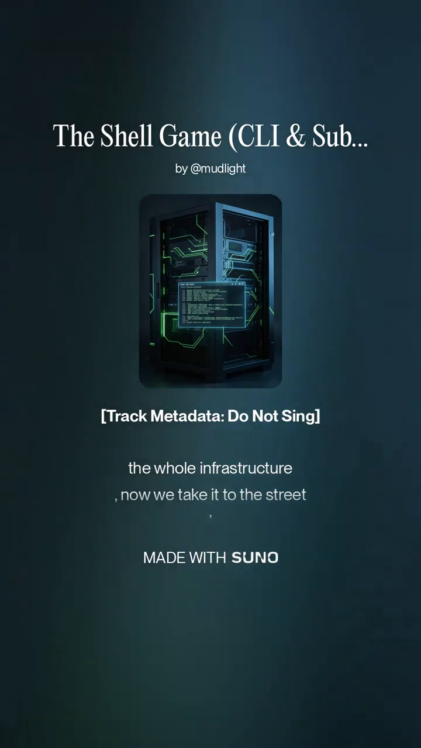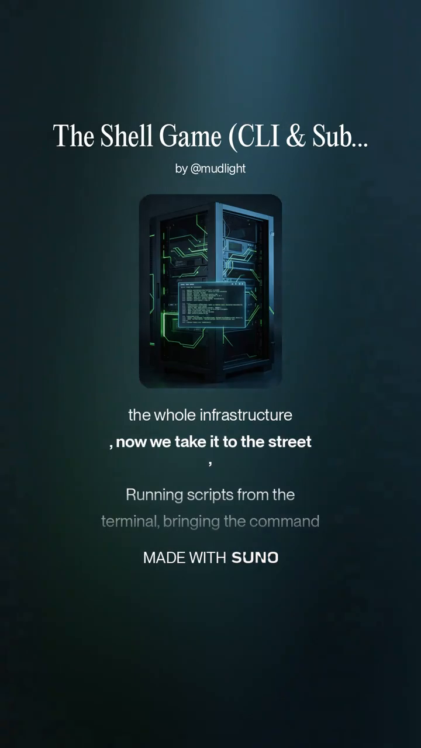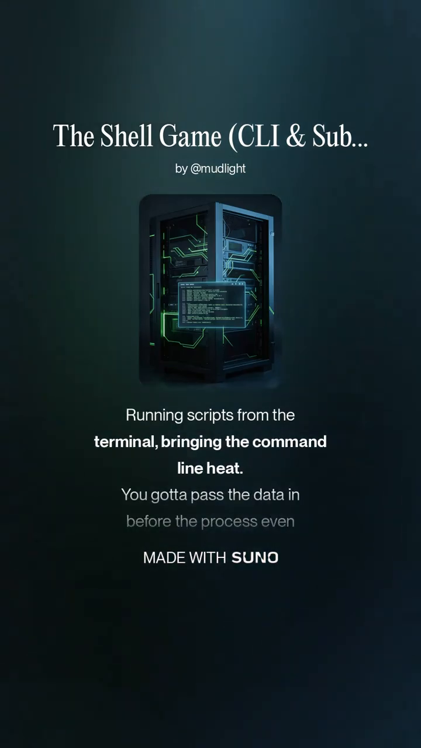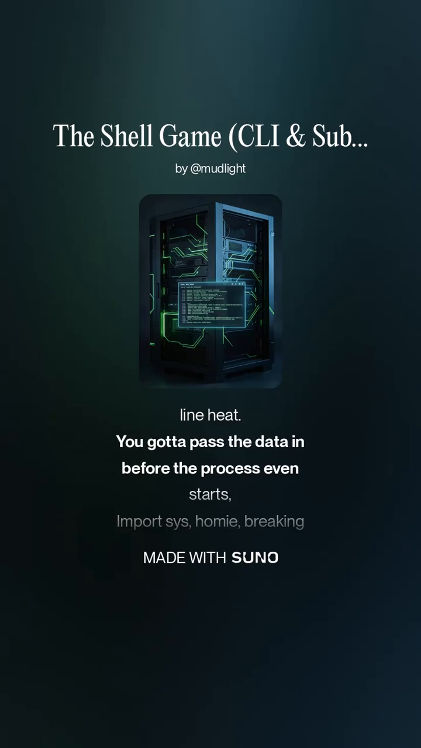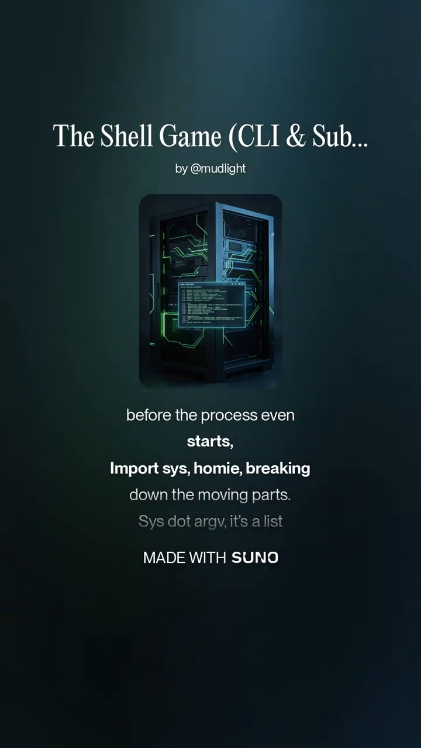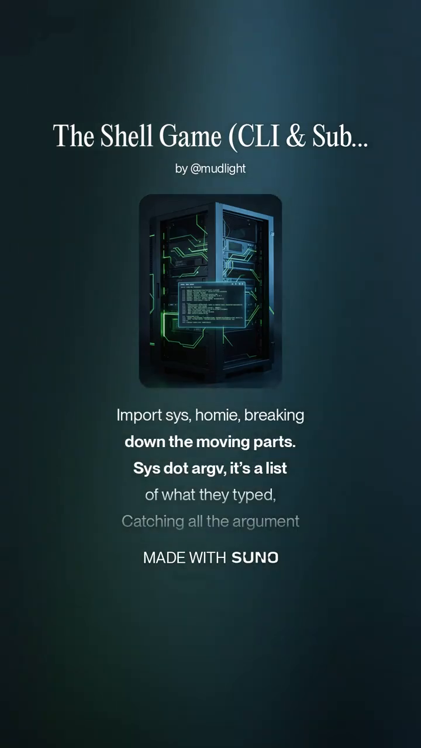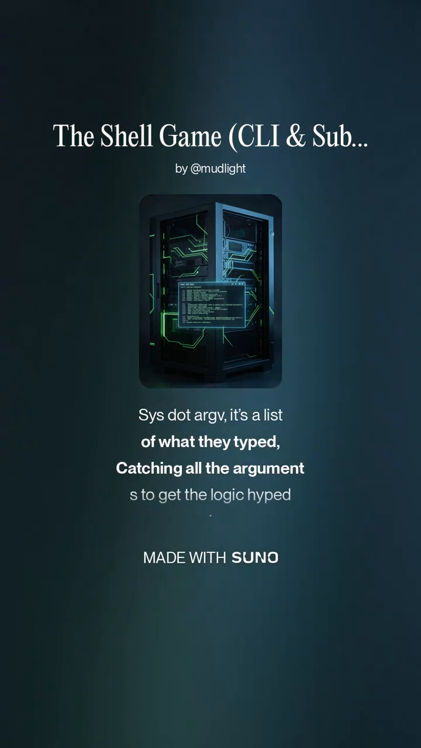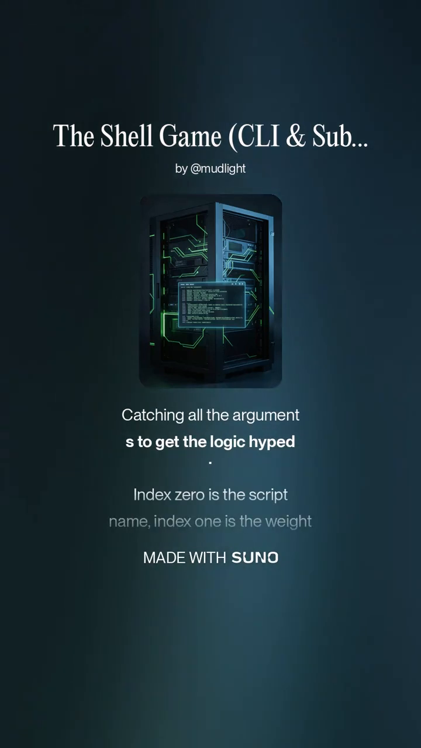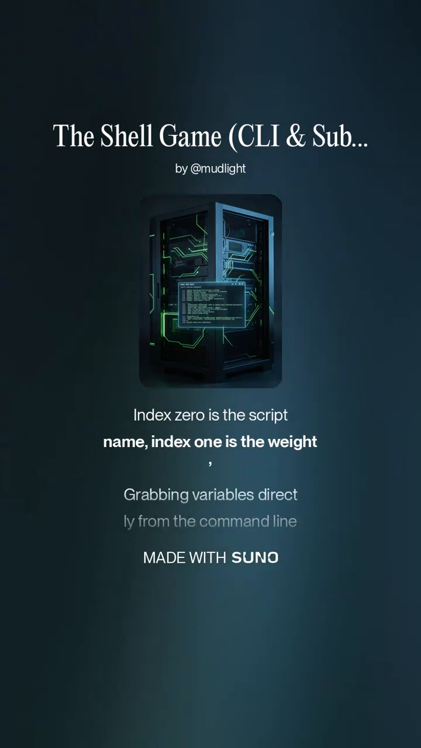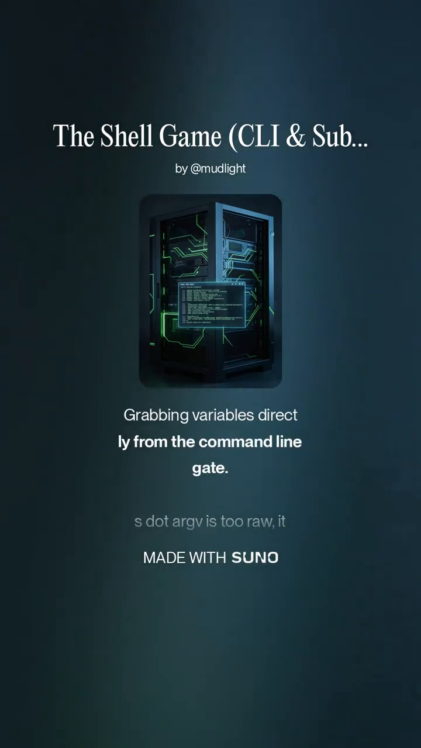We built the whole infrastructure, now we take it to the street, running scripts from the terminal, bringing the command line heat. You gotta pass the data in before the process even starts. Import sys, breaking down the moving parts. sys.argv is a list of what they typed, catching all the arguments to get the logic right. Index 0 is the script name, index 1 is the weight, grabbing variables directly from the command line game.